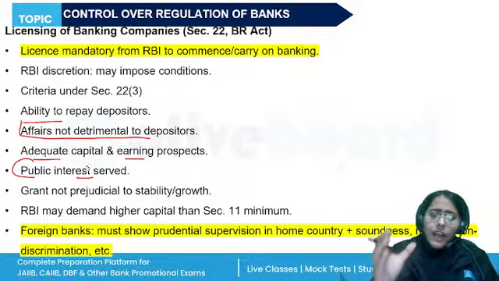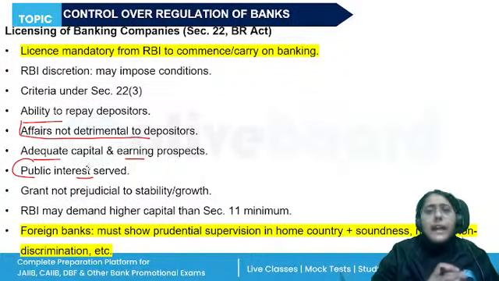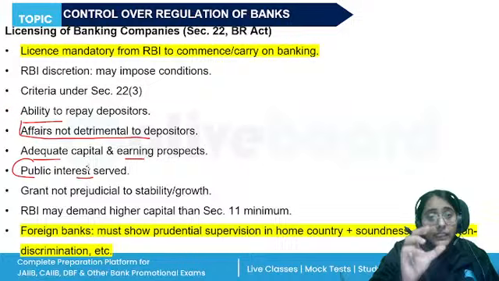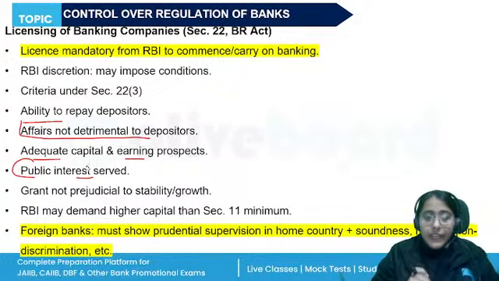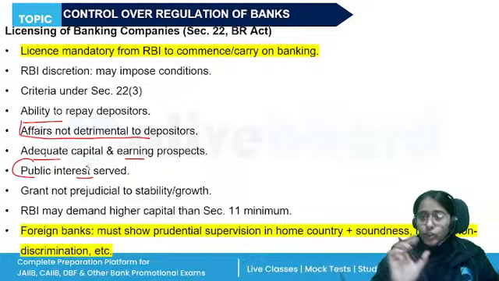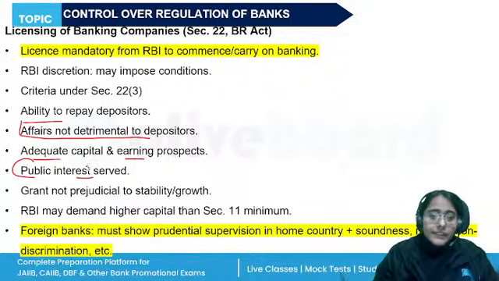RBI should not grant a license to a banking company that will act in a discriminatory or prejudicial manner, right? So RBI is going to check all of these things and then they will grant the license.